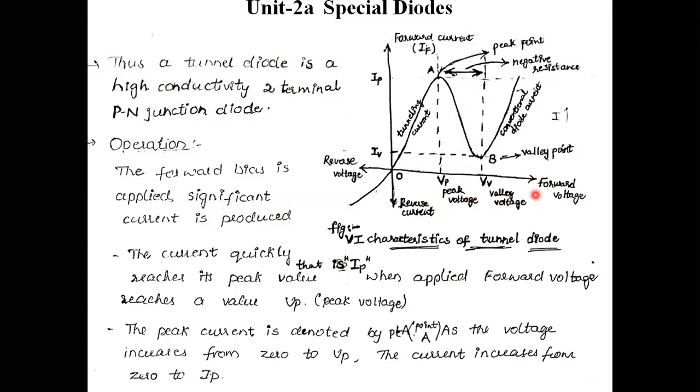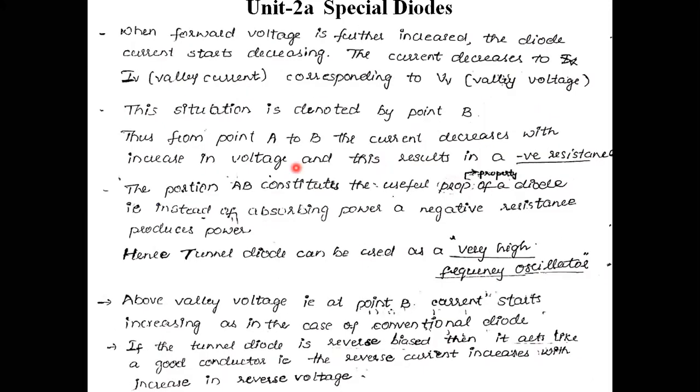Due to that misalignment, there is no movement of the charge carriers. The flow of current is very low, and it reaches the minimum value. I can treat that point as the valley point. From this point, I can obtain the valley voltage as well as the valley current. That is the point given here.